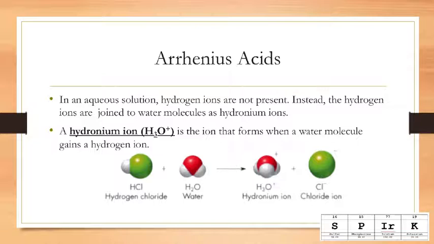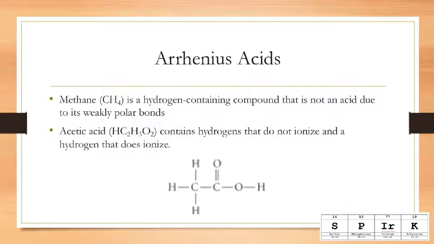In an aqueous solution, hydrogen ions are not present. Instead, the hydrogen ions actually join water molecules as hydronium ions. A hydronium ion, H3O+, is the ion that forms when a water molecule gains a hydrogen ion. So when we add HCl to water, the hydrogen from the HCl actually joins a water, giving it H3O+, or the hydronium, and then the chloride ion is alone by itself.